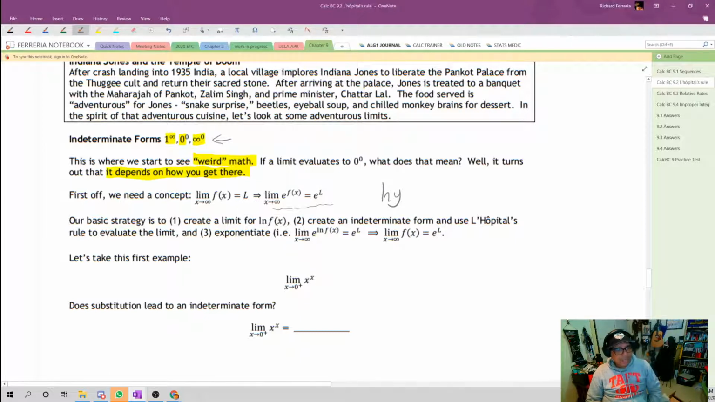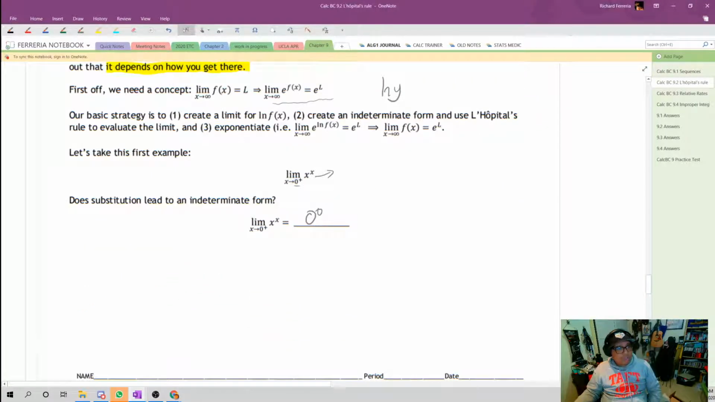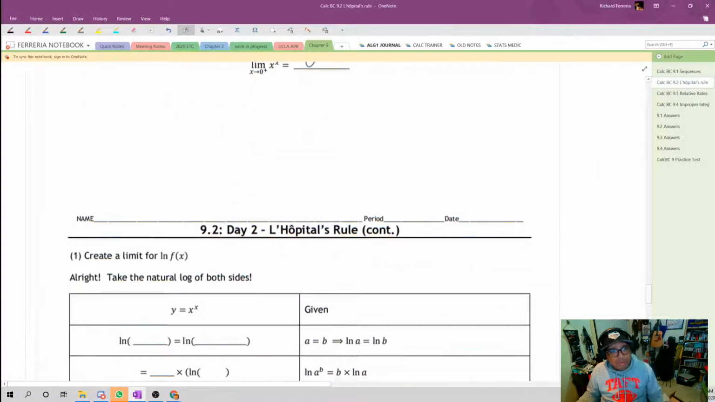So let's start off with this one over here. We've got the limit of x to the x power as x goes to 0. Okay, well, what form is this? If we try direct substitution, we get 0 to the 0 power, which is one of those three strange indeterminate forms. So we're going to try the technique that we just kind of learned, with this limit.